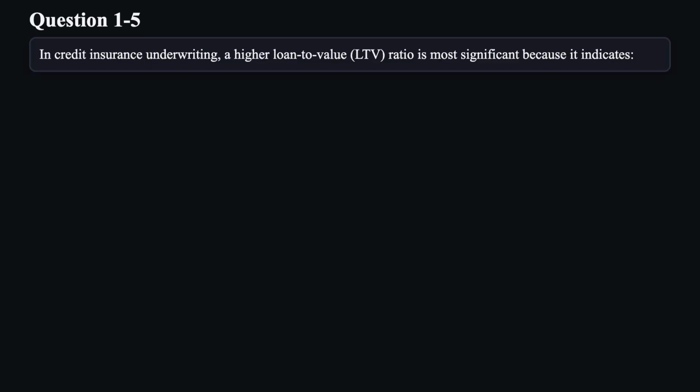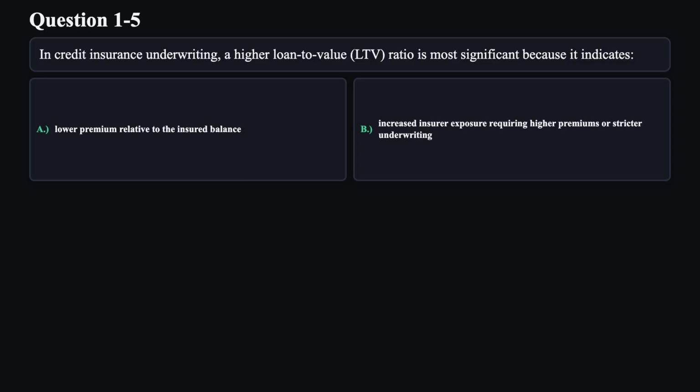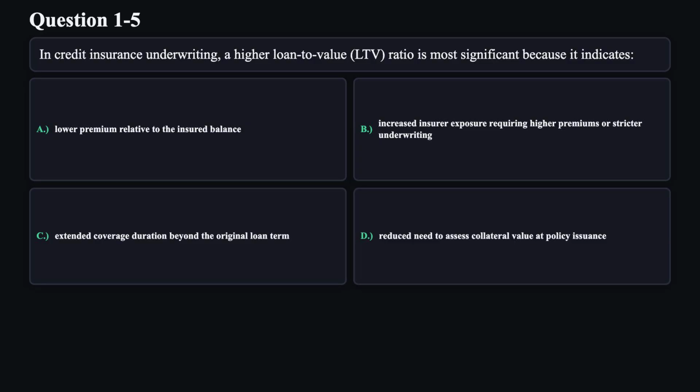Question 5. In credit insurance underwriting, a higher loan-to-value (LTV) ratio is most significant because it indicates: A. Lower premium relative to the insured balance. B. Increased insurer exposure requiring higher premiums or stricter underwriting. C. Extended coverage duration beyond the original loan term. D. Reduced need to assess collateral value at policy issuance.